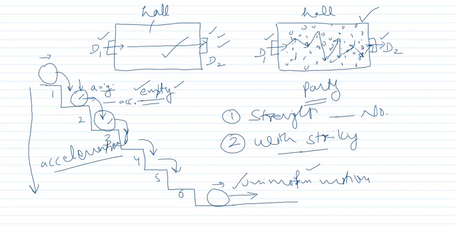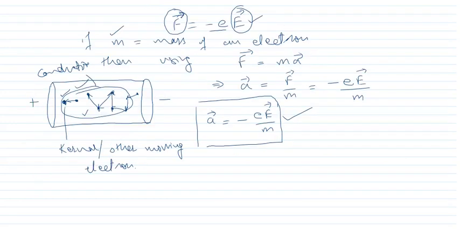What is the reason? The reason is that every time it strikes against the next step, at step 2, at step 3, at step 4, at each and every collision it loses its energy, and hence its motion remains uniform. So the same is happening in the case of the electron in a conductor. Now we will come to our main topic.